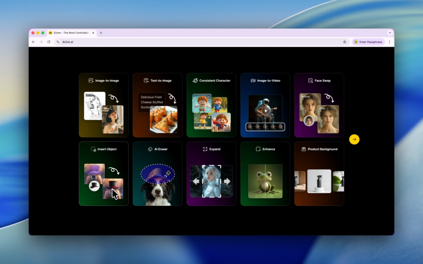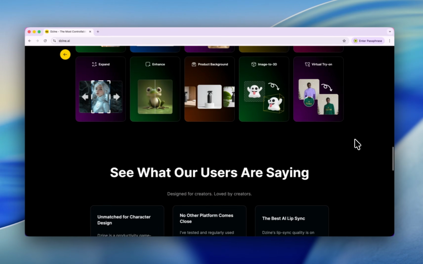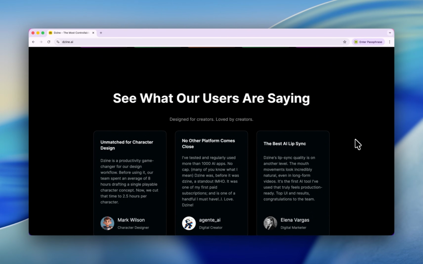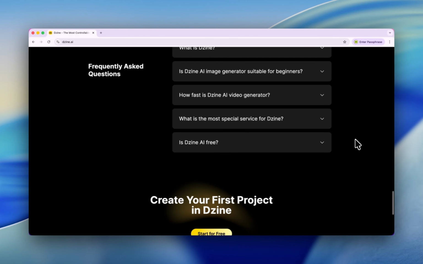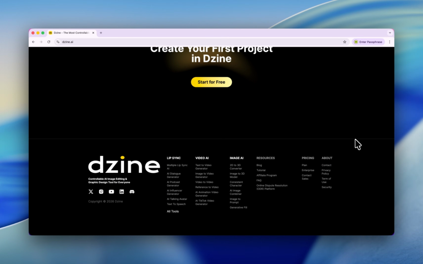And also, you can insert objects, use the AI eraser, enhance. You get so many tools. So no matter whether your role is an influencer just like me, or you're marketing people, or you're running your one-man company, you can all benefit from this. So don't go away. In the next few minutes, I will teach you how to use Dzine to make your first AI video. What are we waiting for?